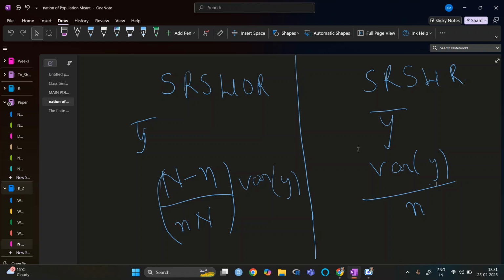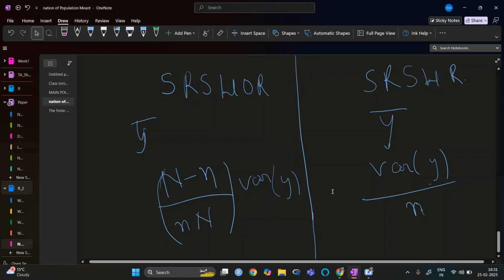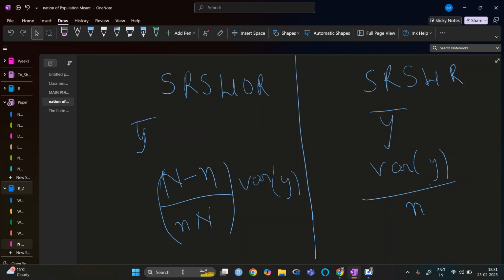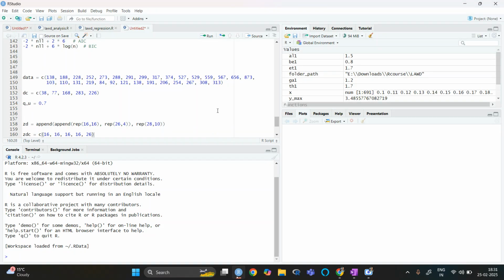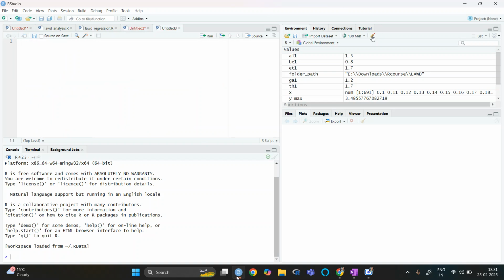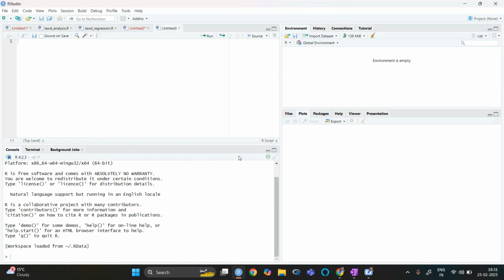When the variance is unknown, we take the estimate for the unknown one. So let us start with R.